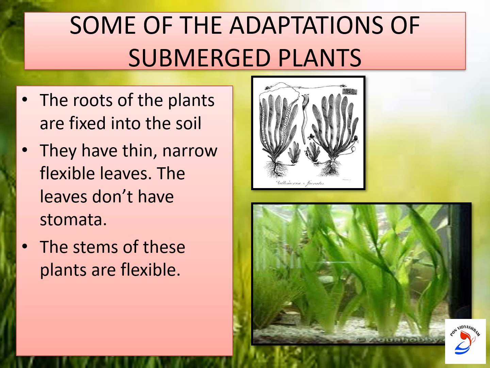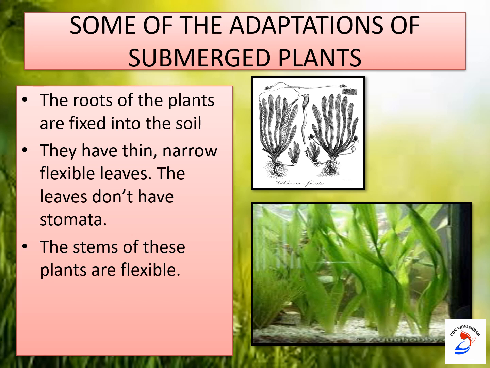And these leaves don't have stomata. You'll be thinking, if they don't have stomata, then how will they take in the carbon dioxide and release the oxygen? They will take in the carbon dioxide from the water through their body surface. And that's how they clean the water also.